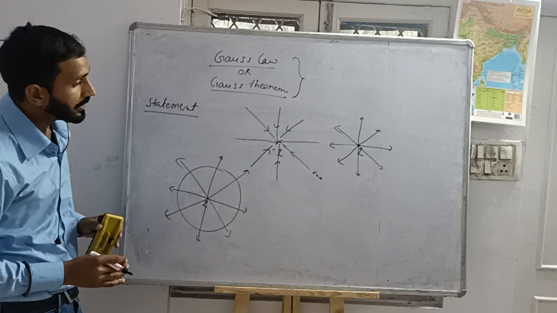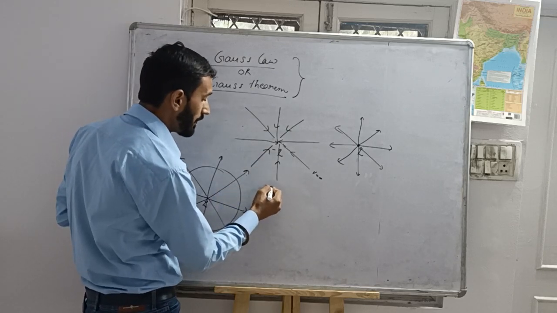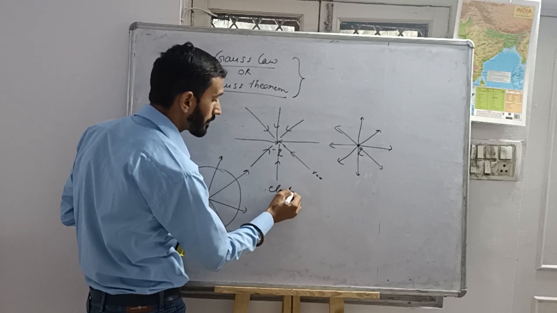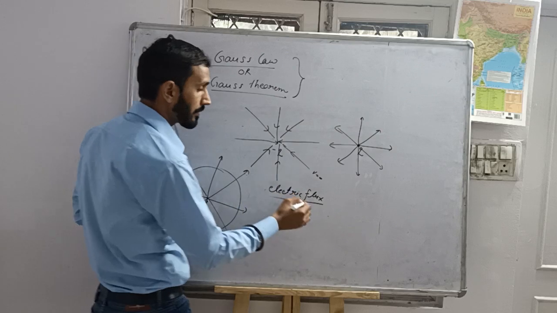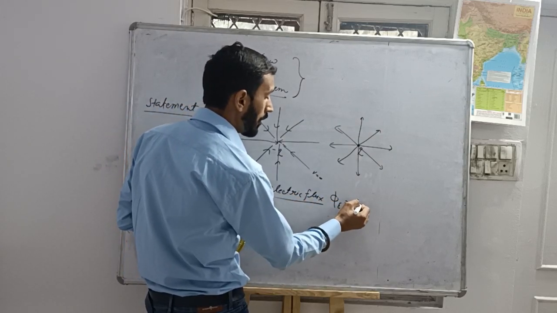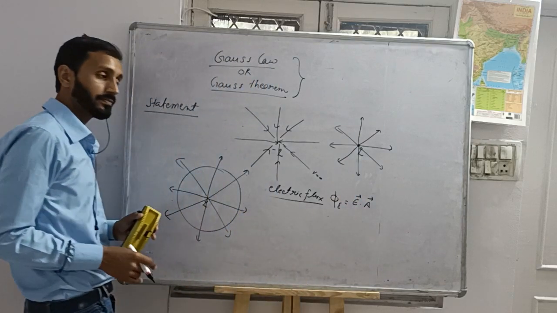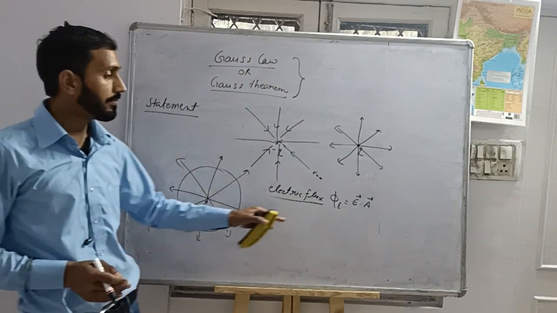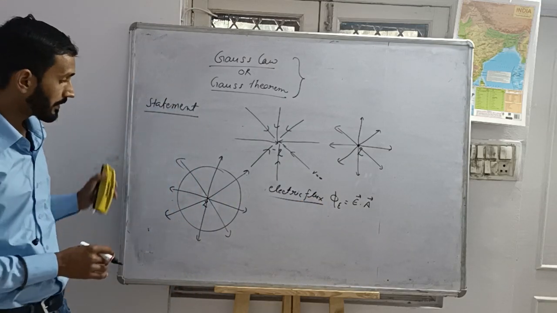And you also know the concept of electric flux, that is the dot product of electric field and area vector. It is the number of electric field lines crossing per unit area perpendicular.